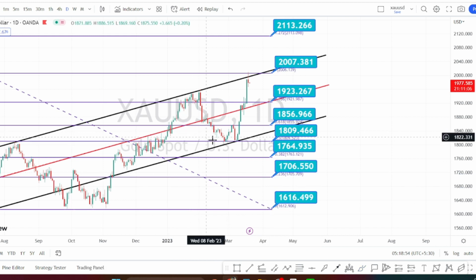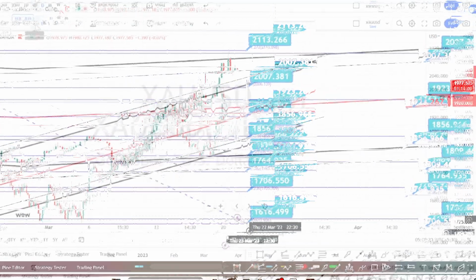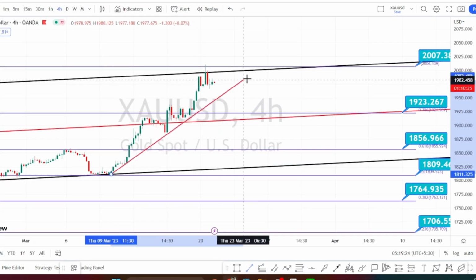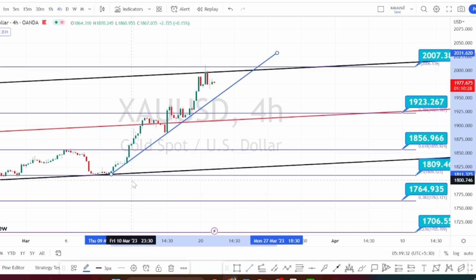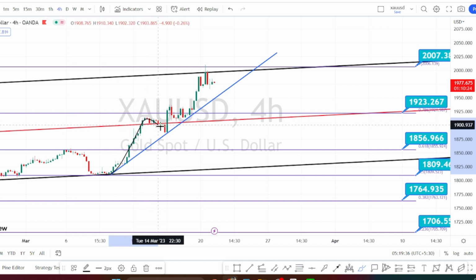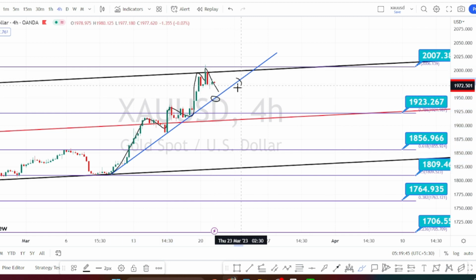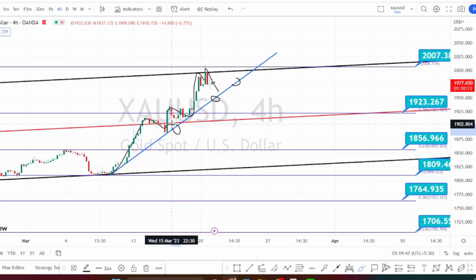Let us look at the price action in 4 hours time frame. I'm in 4 hours time frame. In 4 hours time frame, I'm drawing a trend line or a support line to make it easier for us to understand the current trend of the price action for the 4 hours time frame. And for now, the current trend of the price action is still in a bullish trend, as long as it is trading above this trend line or the support line.